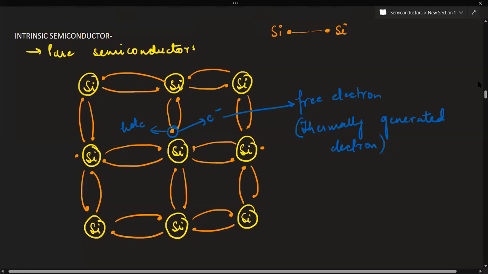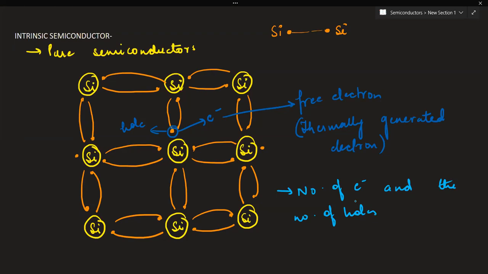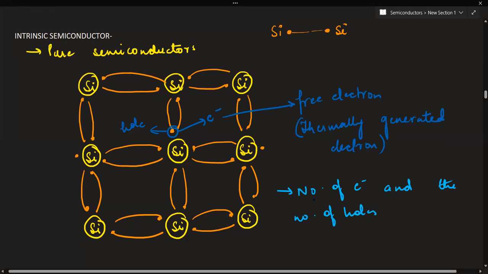That's why we say these semiconductors are pure, because the number of electrons and the number of holes are equal. This discrepancy you will see in extrinsic semiconductors. In one case, the number of holes will be more. In another case, the number of electrons will be more. In an intrinsic semiconductor, the number of electrons and holes are equal.